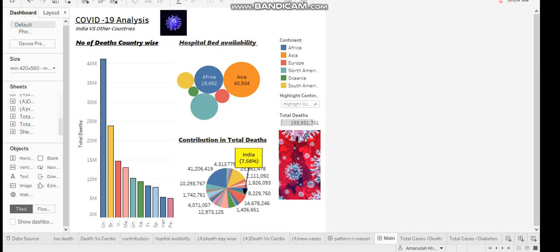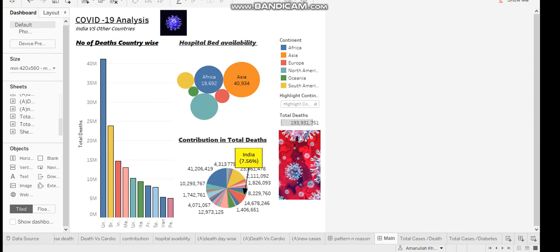I have completed Task 8 given by the Sparks Foundation. It's a data science and business analytics internship. In this task, we have to do timeline analysis of COVID-19. The objective is to create a storyboard showing the spread of COVID-19 in our region and identify interesting patterns and reasons helping COVID-19 spread. For this purpose, I have created a dashboard along with some visualizations in Tableau.